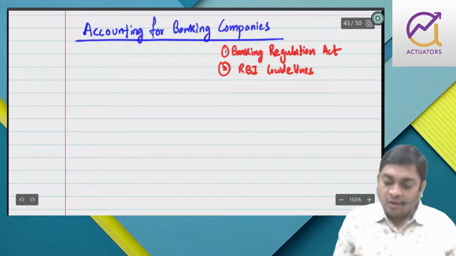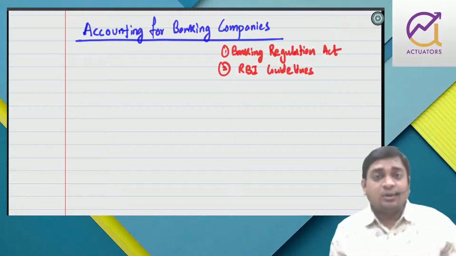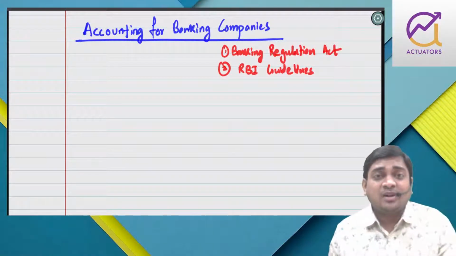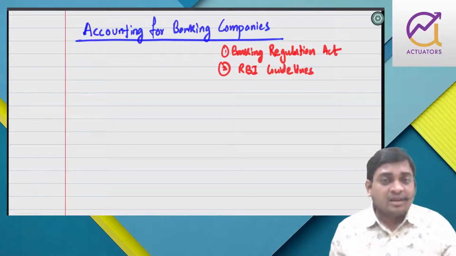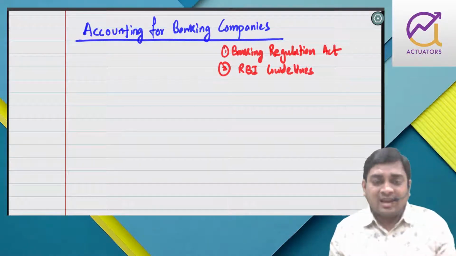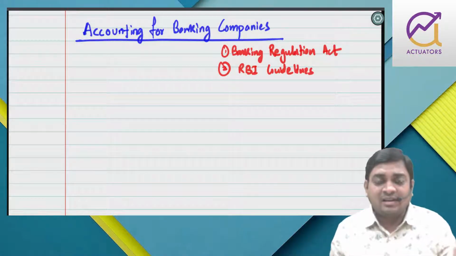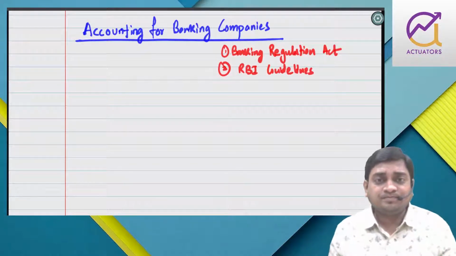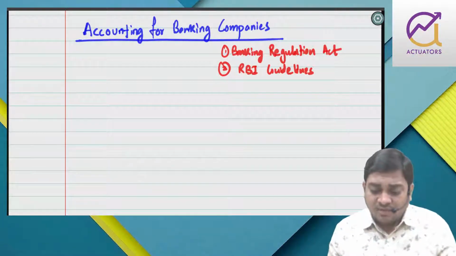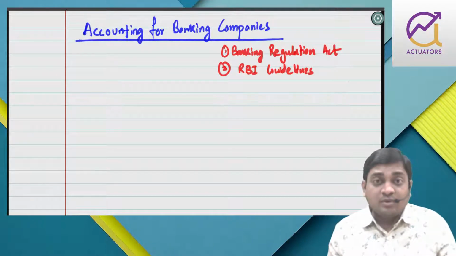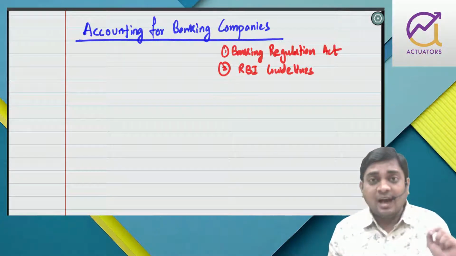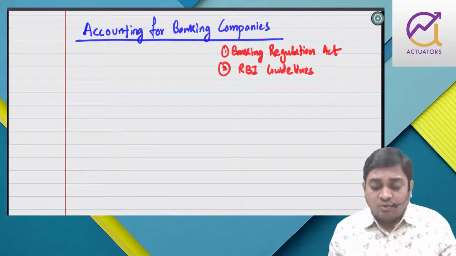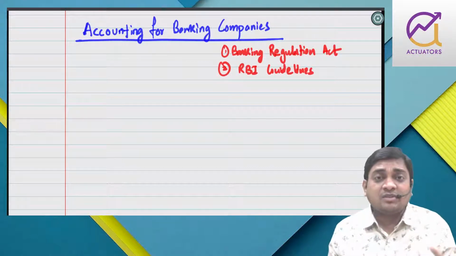The format which we have studied in Group 1 for company final accounts, while preparing financial statements of companies, that particular format will not be applicable here. Equity and liabilities, we had shareholders' funds, then non-current liabilities, then current liabilities, then non-current assets, current assets. That format is not applicable here. So when you do accounting for banking companies, you have to keep in mind the Banking Regulation Act and RBI guidelines.